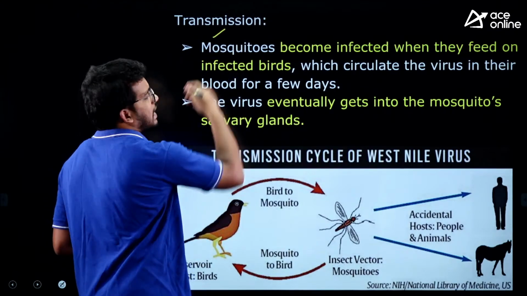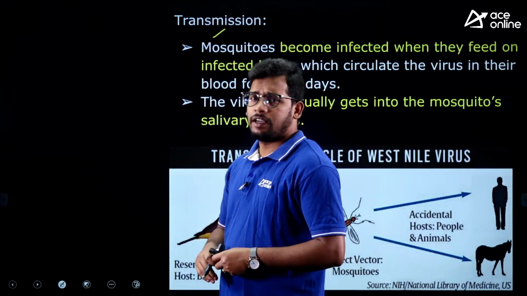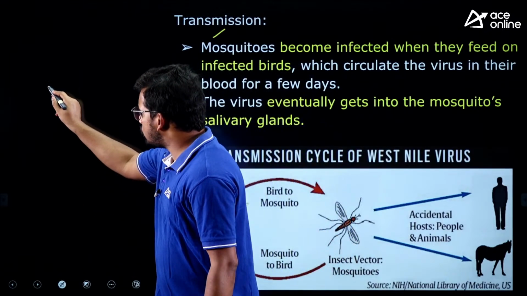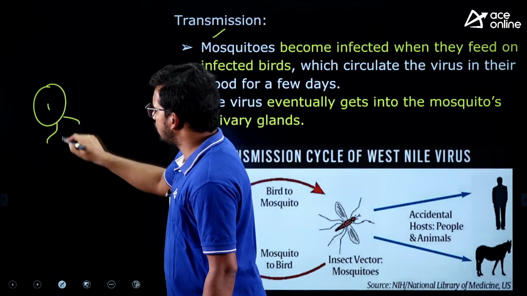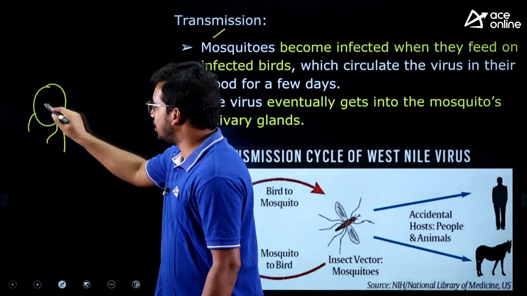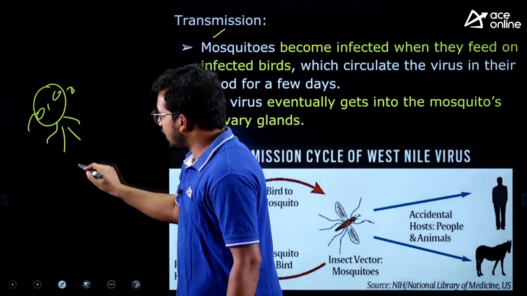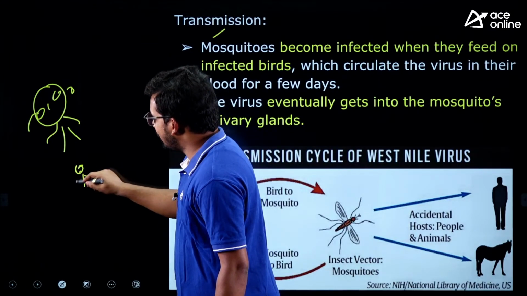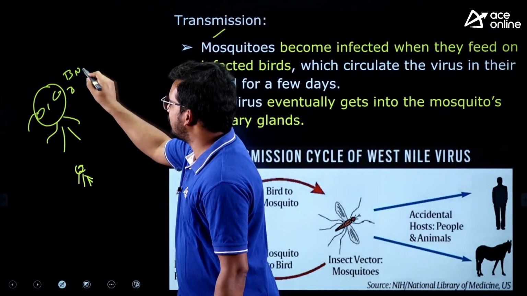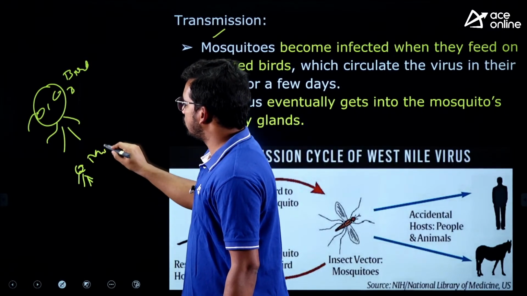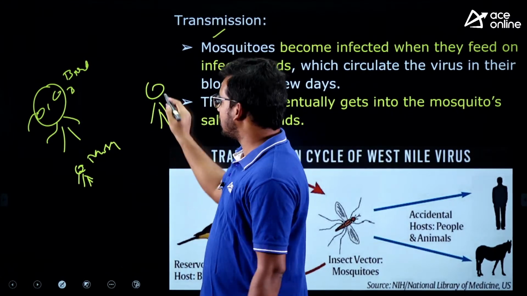Now how is this transmitted? Let's understand. This virus is usually found in birds. For example, imagine this is a bird, and there is a mosquito. I'm not able to draw properly, but anyway, you just assume that this is a bird, this is a mosquito, and this is a human. Of course, this is at least better.